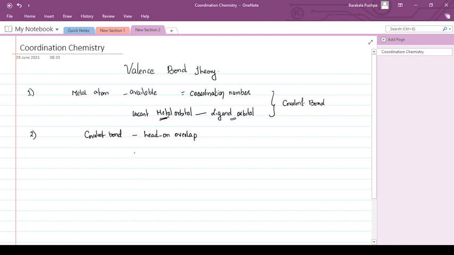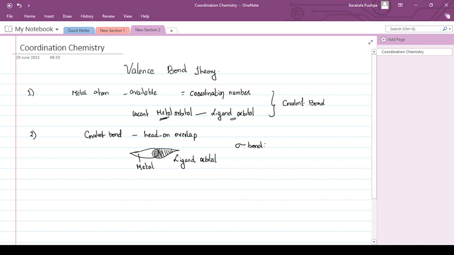Suppose you take one bond like this. This is a completely filled ligand orbital, and this is a vacant metal orbital. Now, this head-on overlap gives you a bond called a sigma bond.